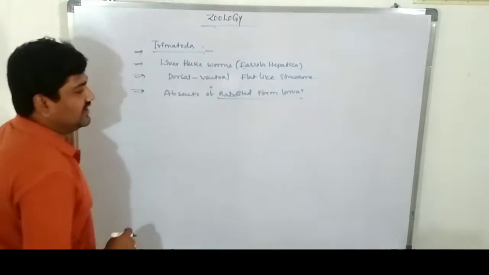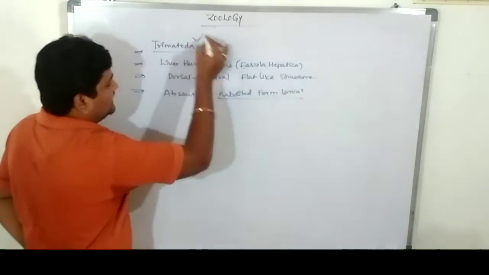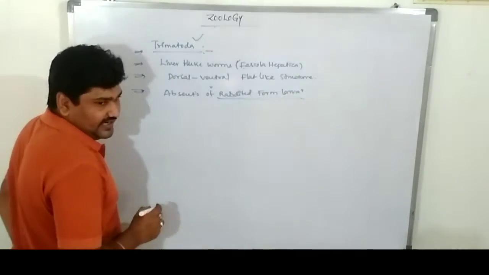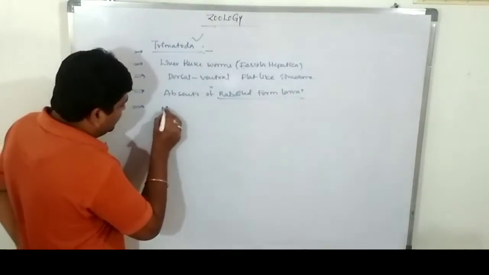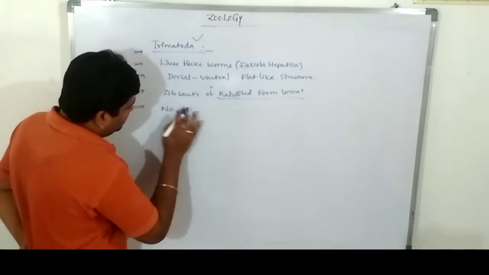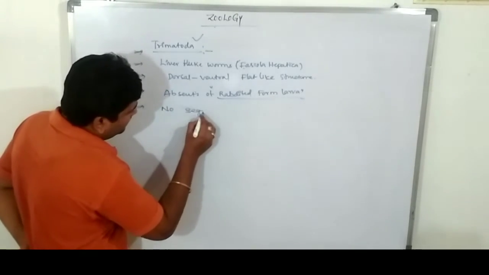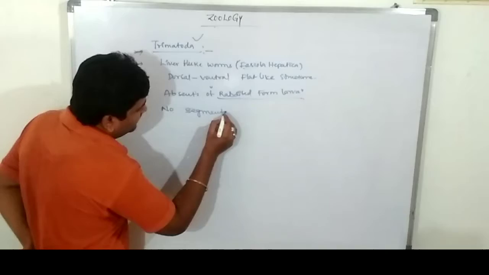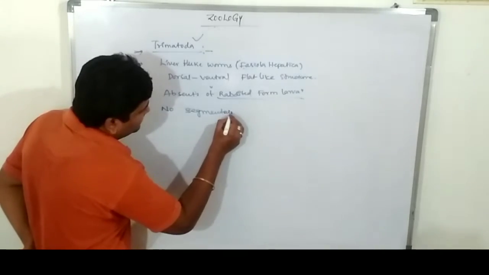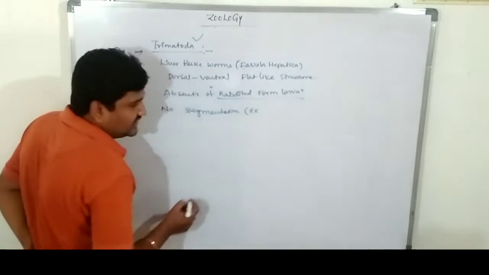Which larva condition is completely absent? In the Trematoda, the rhabditiform larva condition is lacking. There is no segmentation. Which segmentation? External segmentation is absent.